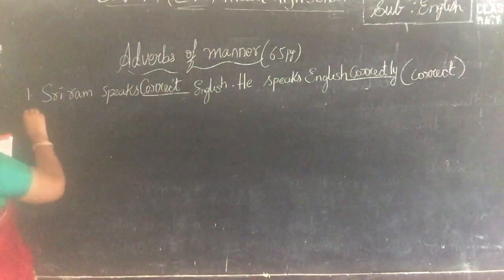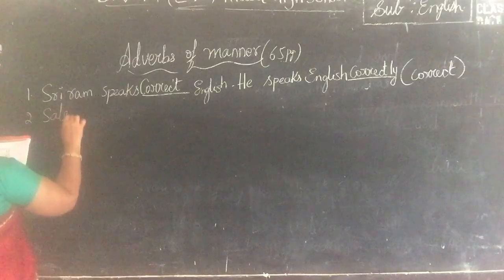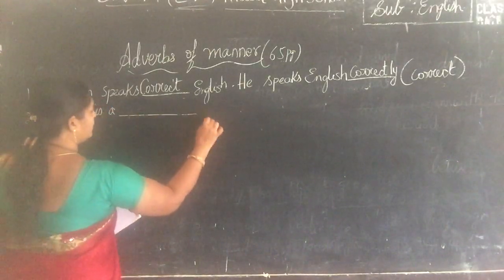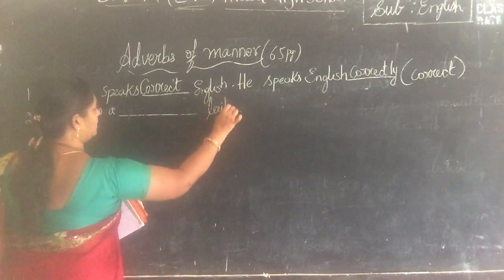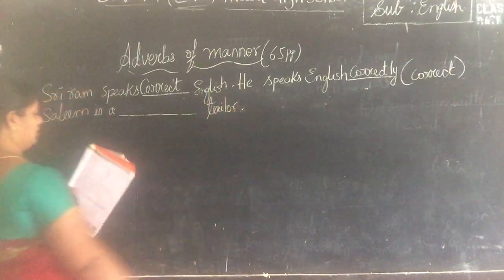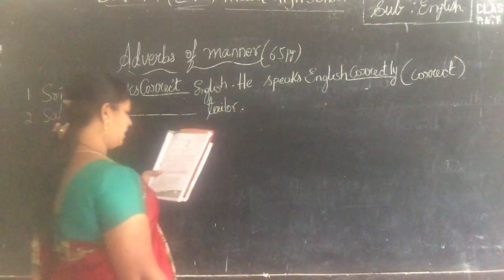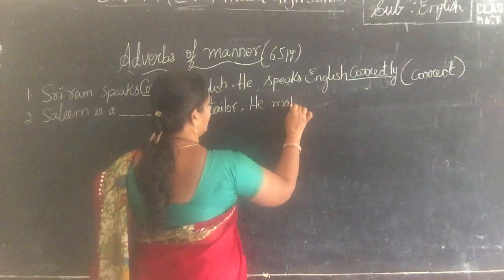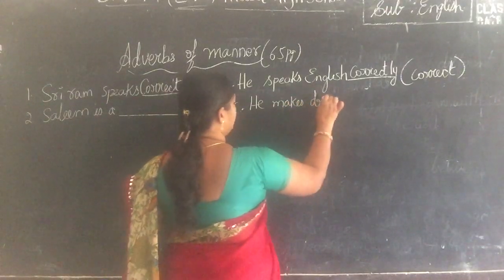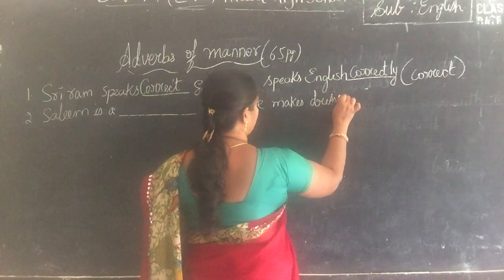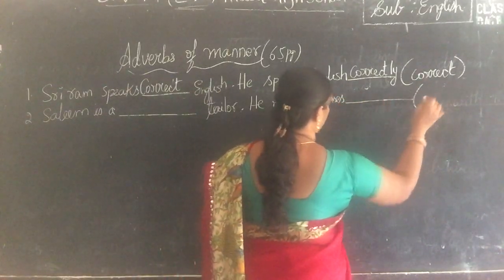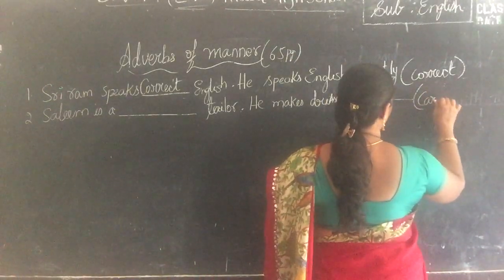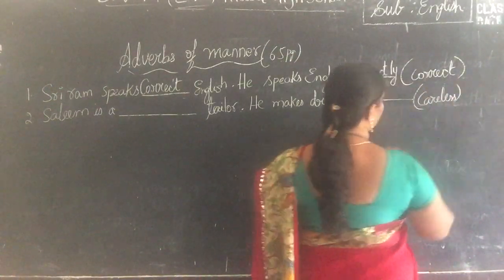Now the second one. Salim is a dash tailor. He makes dresses dash. Careless is the word that is given for you.